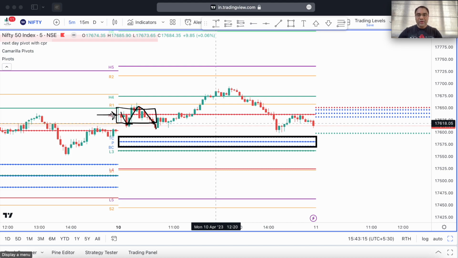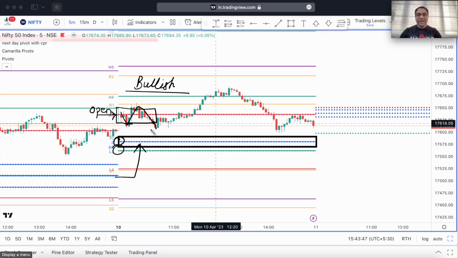Now if Nifty opens there, and I know that it is an elevated CPR or a higher value CPR, my buying bias is confirmed as long as the open is above the CPR. So if the open was here, then it is above the CPR, so my long or bullish bias is confirmed. So I am bullish on the market today, that is for sure. And now if I am bullish, then where is the best level to take trades on? One is the central pivot, the next is the L3 level.